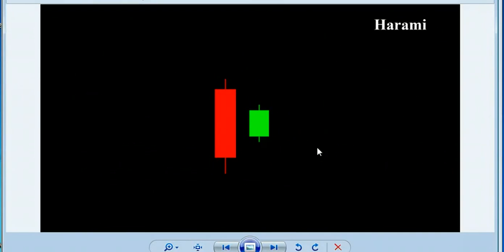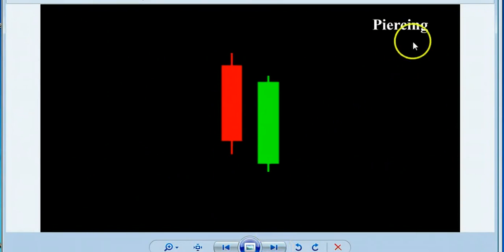Now the fourth pattern is piercing. In this pattern, both candles are large candles. The first day candle is bearish and it closes near its low, and the second day candle starts below the first day's closing, goes up and closes below the first day's opening. When you see this pattern, buy at a support level.